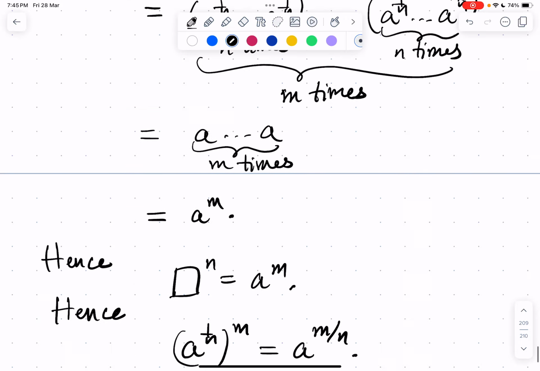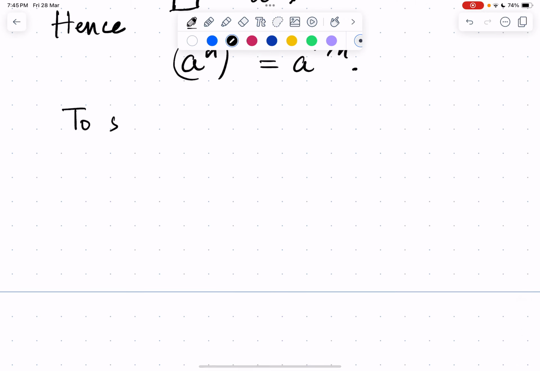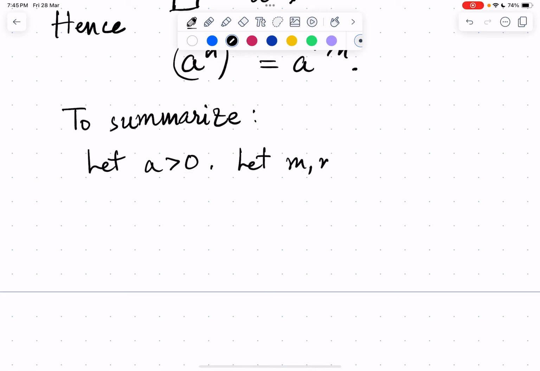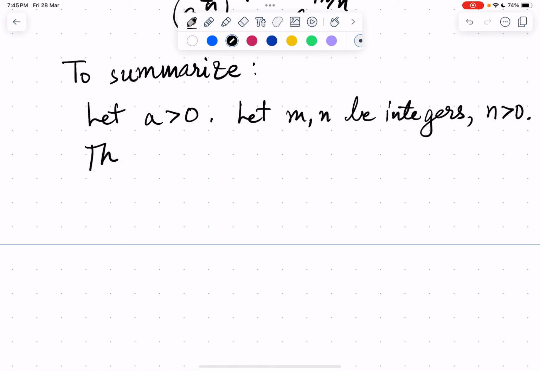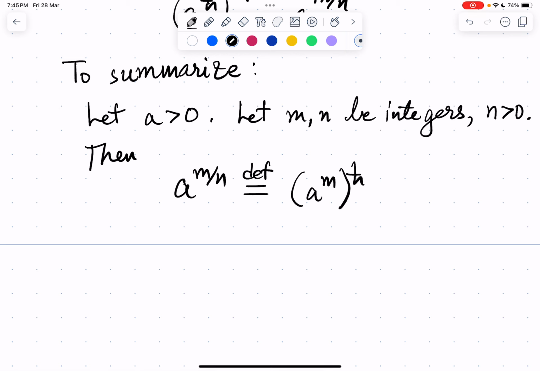So to summarize, we know that let a be a positive real, let m and n be integers, n greater than 0, then a power m by n, which is defined to be the nth root of a power m, we saw this is the definition, can also be written as the mth power of a power 1 by n.